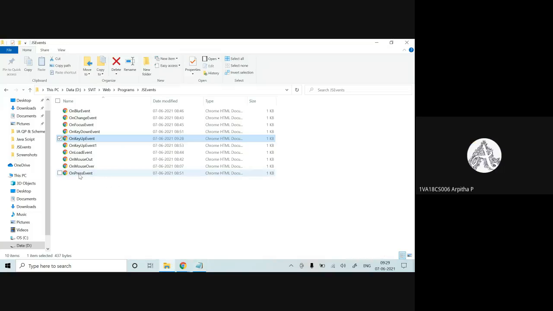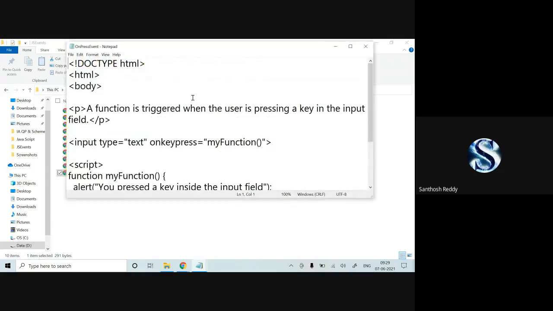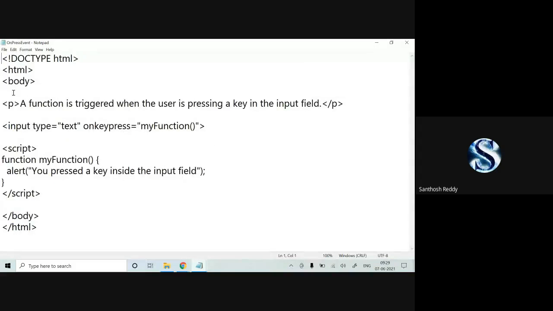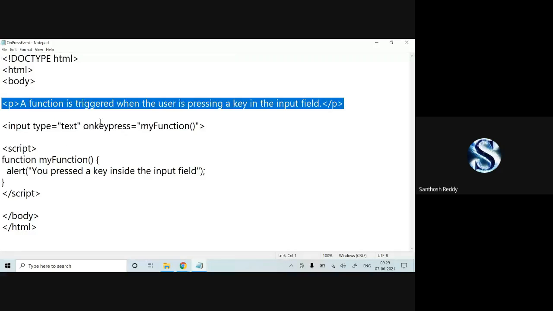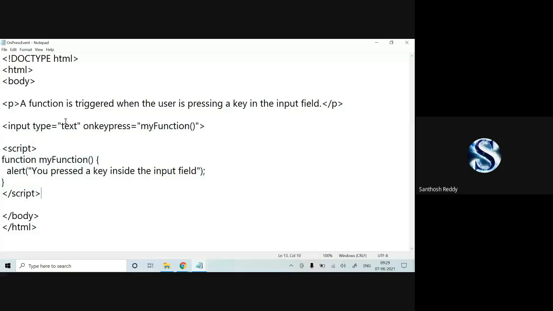Now I will explain the onkeypress event. Open with Notepad. See, in the body part there are two things: one is normal text, another is the script part. Here I have written input type equals text, onkeypress. Once I keep on pressing, it has to move to my function. It will say you have pressed a key inside the text field.